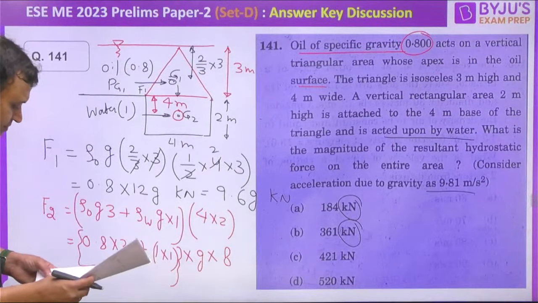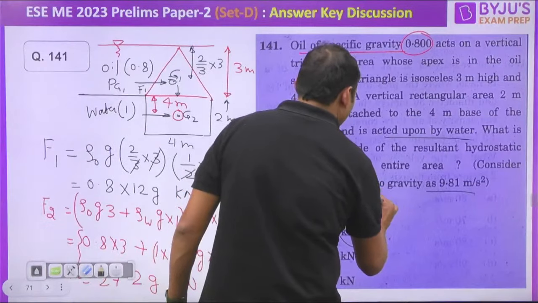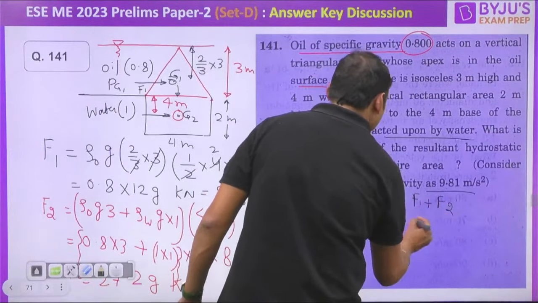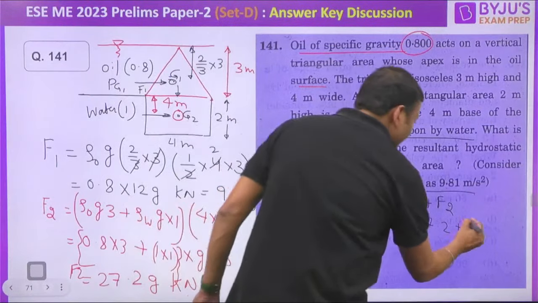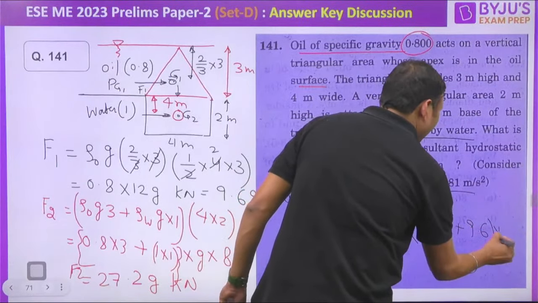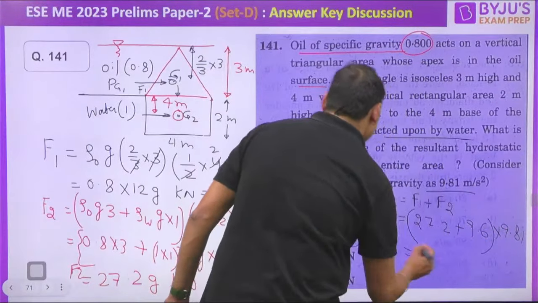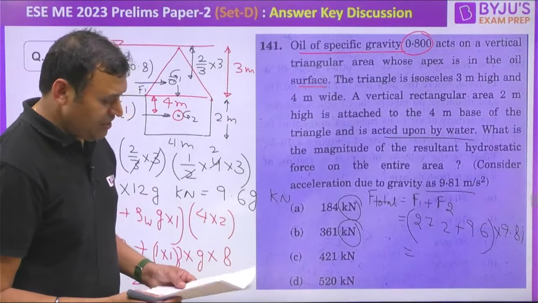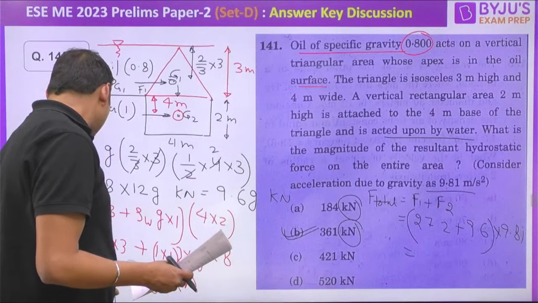So finally, if we calculate F1 plus F2, F total is equal to F1 plus F2, that is equal to 27.2 plus 9.6 into 9.81 kilonewton will be the final answer. If you do this calculation, then your answer should match with 361 kilonewton. 361 kilonewton will be the correct answer for this one. Right?